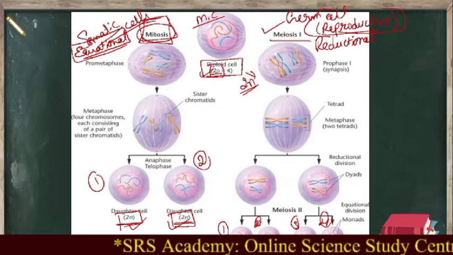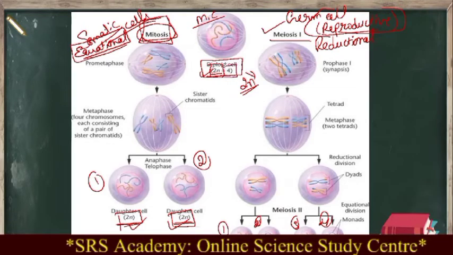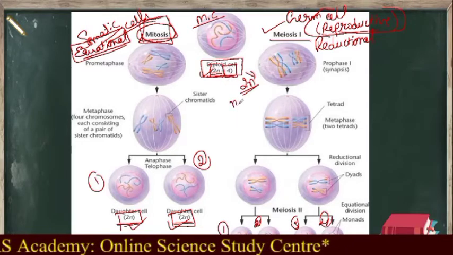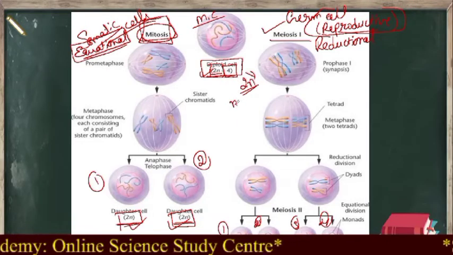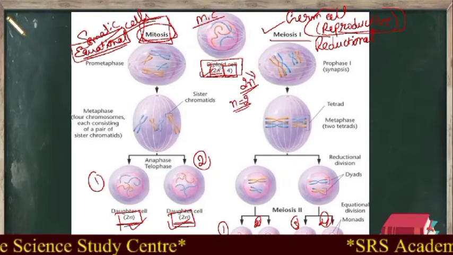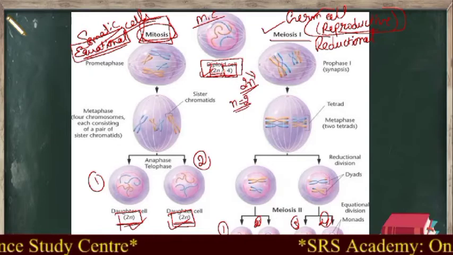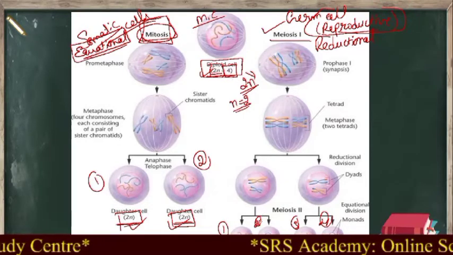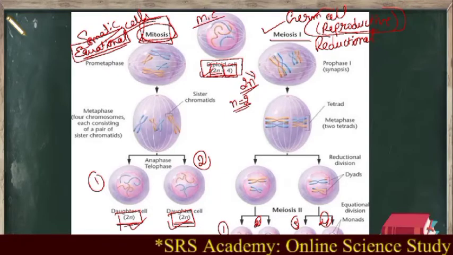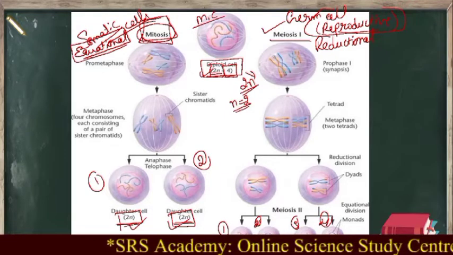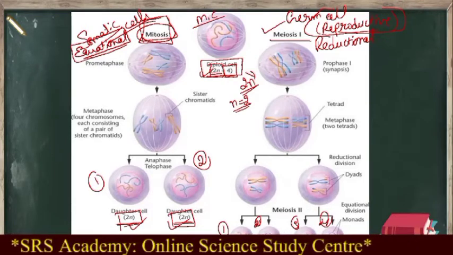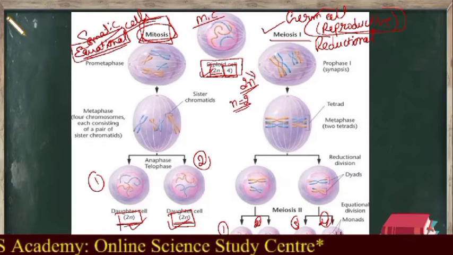So here 2n represents how many? For example, if it represents 4, then what will be the n value? If 2n is 4, then what will be n? So n is equal to 2 itself, right? Because 2 twos are 4. That means here the daughter cell contains only 2 chromosomes instead of 4. So this condition we call haploid. Clear?